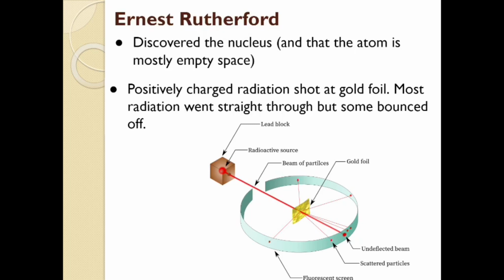Even though there were atoms lined up there like a wall, they weren't a solid wall. It was like a chain link fence. So most of the beam went through. Now some of it did hit stuff and bounce off. So there was stuff there to hit, but it just wasn't most of the space that the stuff could hit. So that's how he came up with, okay, there's something hard enough to have that nucleus bounce off, or the radiation bounce off of something. So he called that the nucleus, and then most of the atom's empty space.